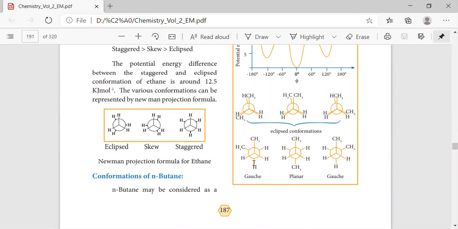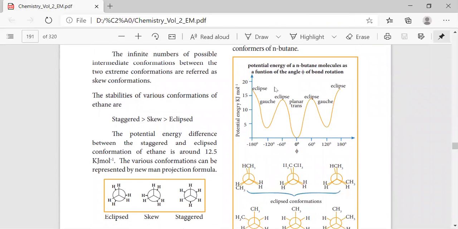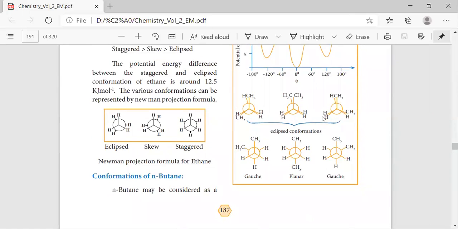See here, you see the gauche, planar and then gauche. So that refers to the different positions of the group. See, this refers to the graphical representation of the conformation. Here the eclipse, and this refers to the gauche, and then eclipse, planar trans, eclipse, trans. So like that it goes on.